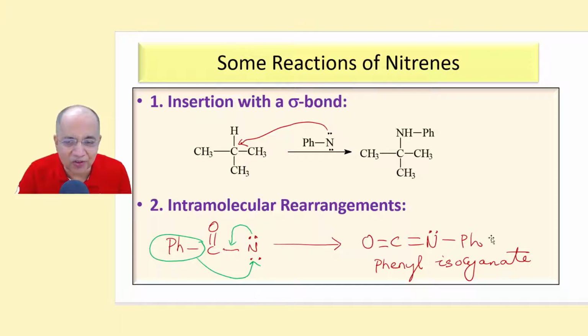So it is transformed to phenyl isocyanate. So a nitrene is converted to a stable isocyanate. This is intramolecular rearrangement of nitrene. I have told you there are many ways by which nitrenes are produced, and they can undergo rearrangement to form stable isocyanates, NCO.